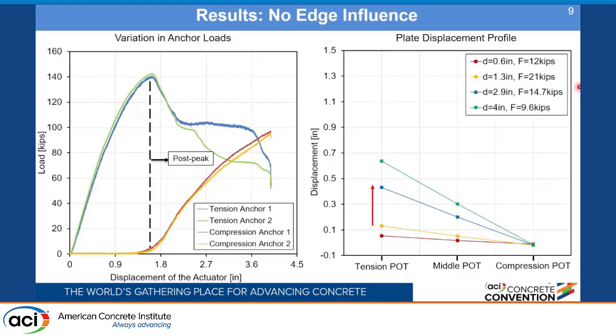It is important to note that on the side of compression, we have potentiometer displacements of less than 0 inches, which indicates that the base plate is compressing against the concrete surface. The tension potentiometer and the middle potentiometer had a distance of 6 inches, so this is not to scale. On the y-axis, we have a different scale, and on the x-axis, we have a different scale.